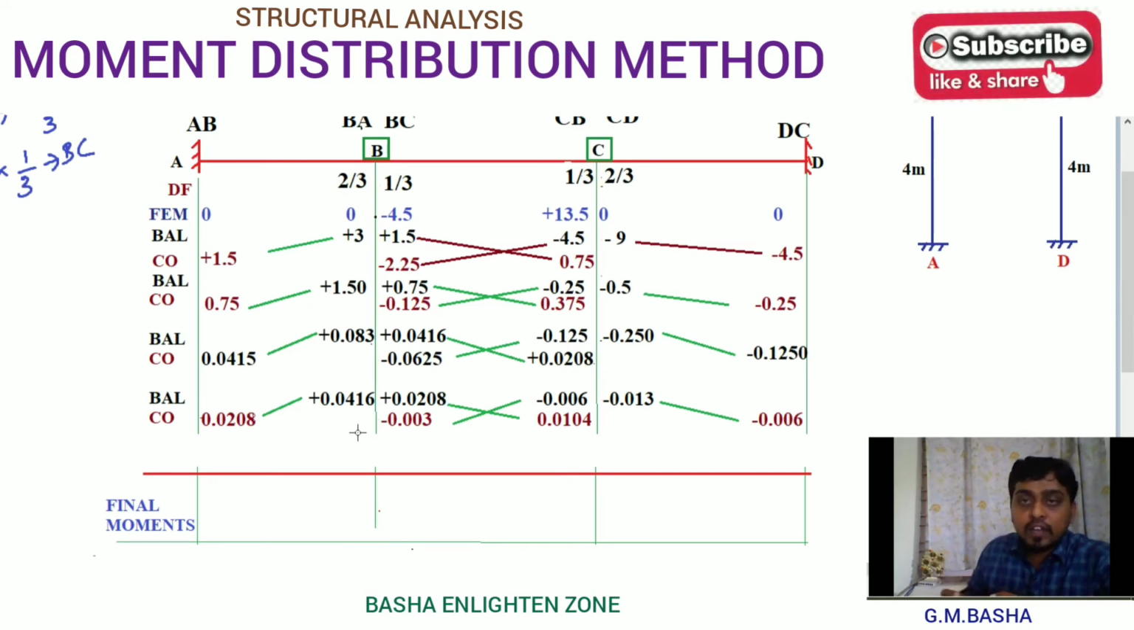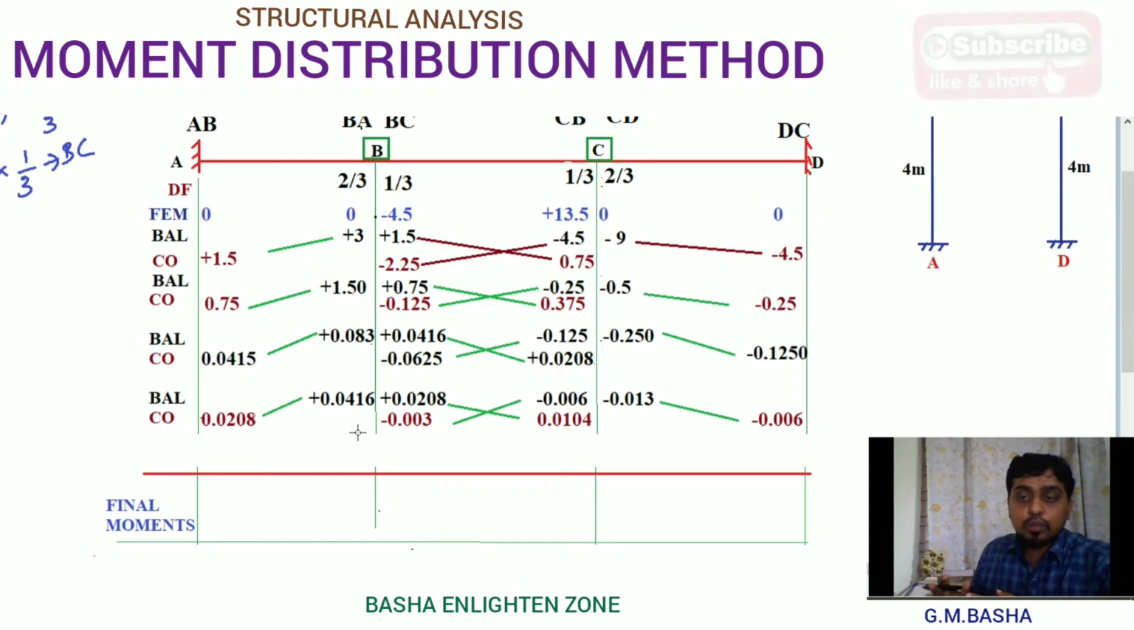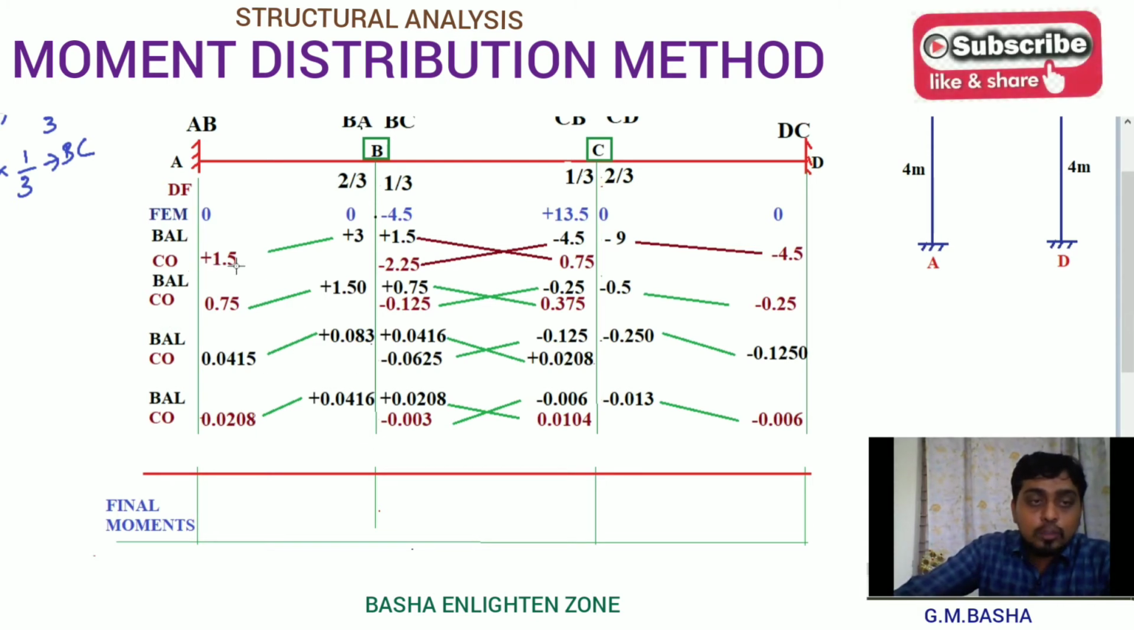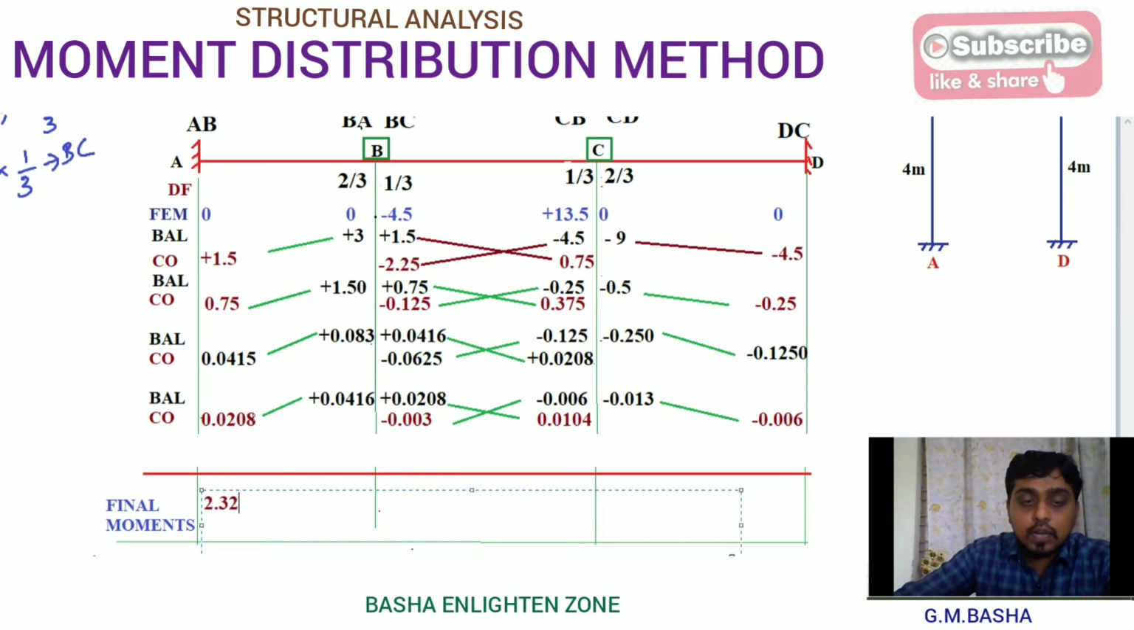Therefore, based on the time convenient in the semester examination, you can solve the problem up to 1 or 2 zeros after the decimal, and you will get an approximate value for the frame. Then please add all these values: plus 1.5, plus 0.75, plus 0.0208. If you add all these values directly, you will get 2.32. Similarly, you add all these values at BA: plus 3, plus 1.45, which is plus 4.50, and like that, adding the remaining values you will get 4.62, which is positive.